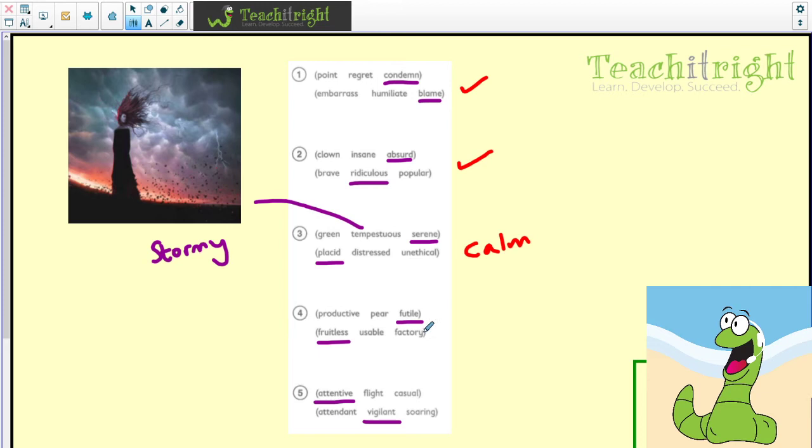Question 4, we've got futile and fruitless. So well done if you got that one right. If it's futile, then there's no point doing it. You can't. It's fruitless. However often you try, it won't make any difference. It's futile. And then we've got attentive and vigilant. Vigilant, another good synonym for that. And again, if you're putting it in your word and meaning book, it is to be watchful, to be vigilant.